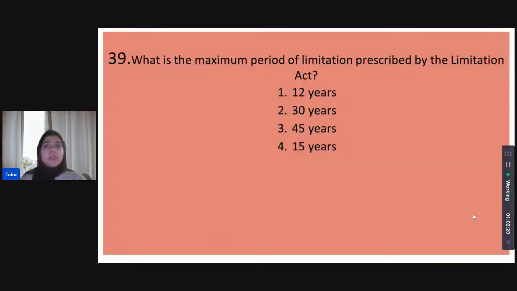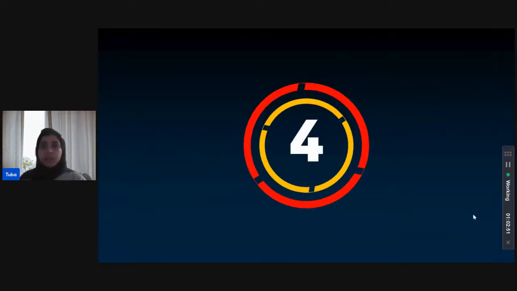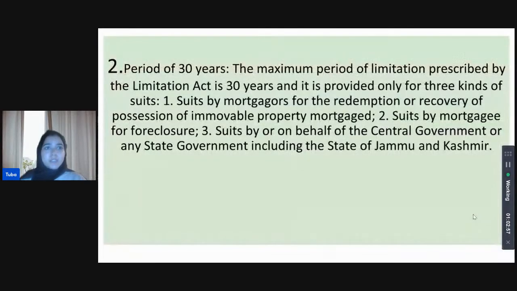What is the maximum period of limitation prescribed by the Limitation Act? What is the maximum period provided? Is it 12 years, 30 years, 45 years, or 15 years? The maximum period provided under the Limitation Act, guys. I will begin the timer. Maybe there's a bit of a lag. Okay, Shivani thinks it's 30 years. 30 years is the extent to which the Limitation Act goes. Karan, also that is correct. So the Limitation Act does allow for 30 years of limitation.